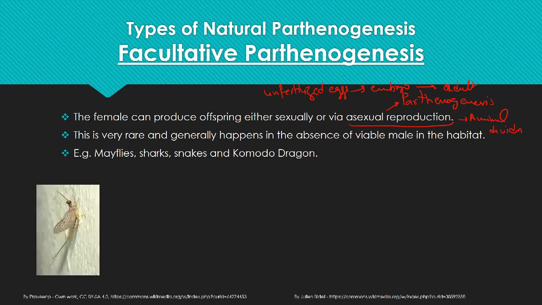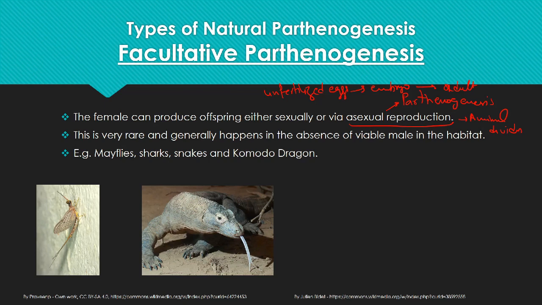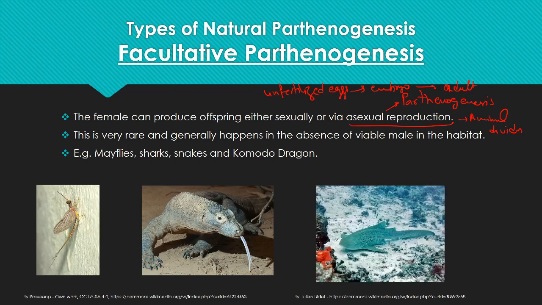Mayfly has a very short lifespan, and if it doesn't find a suitable male, it reproduces by parthenogenesis. The Komodo dragons found in Indonesia can reproduce parthenogenetically in the absence of a viable male. The zebra shark can also reproduce parthenogenetically in the absence of a viable male.